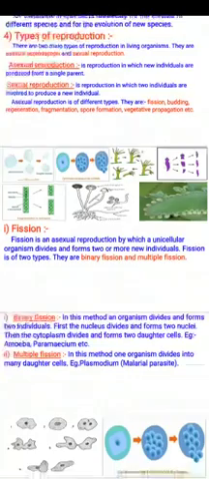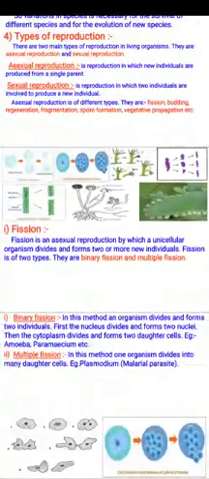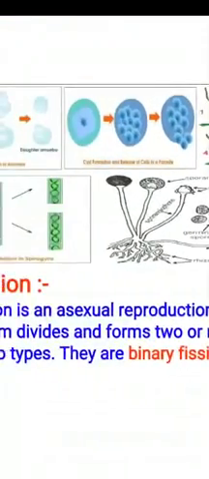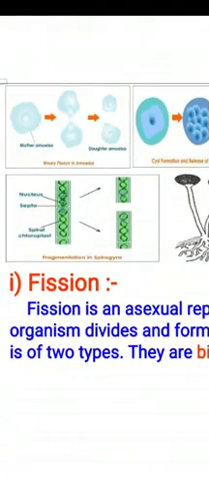Asexual reproduction, as we see here, is of different types like fission, budding, regeneration, fragmentation, spore formation, and vegetative propagation. These are the diagrams in which all the processes are shown. As we can see here, binary fission occurs in amoeba.